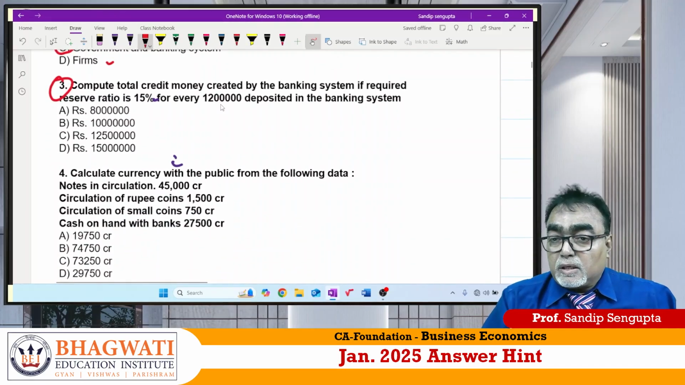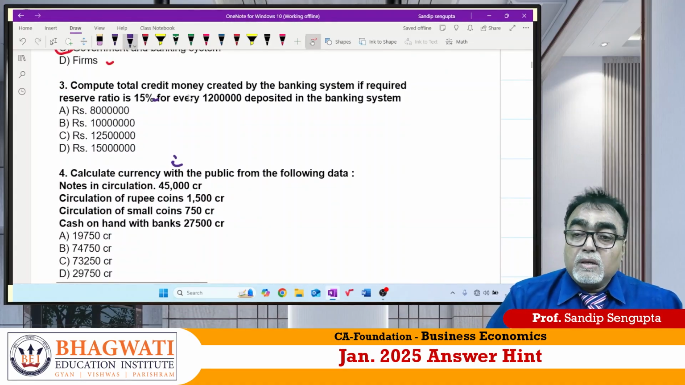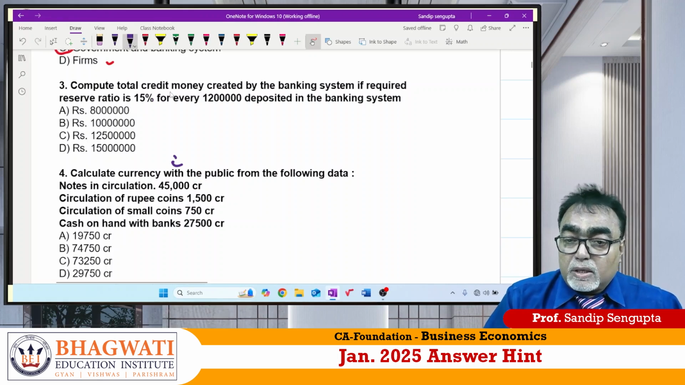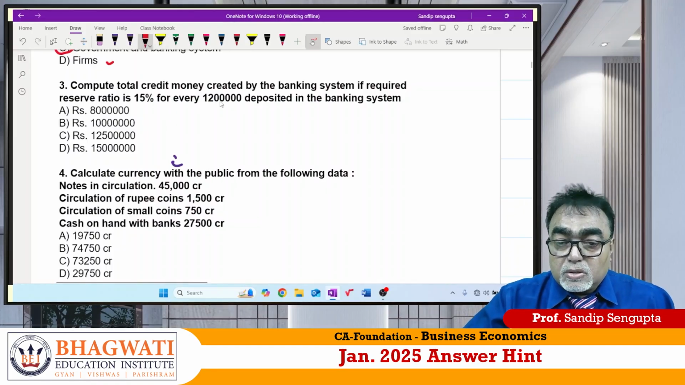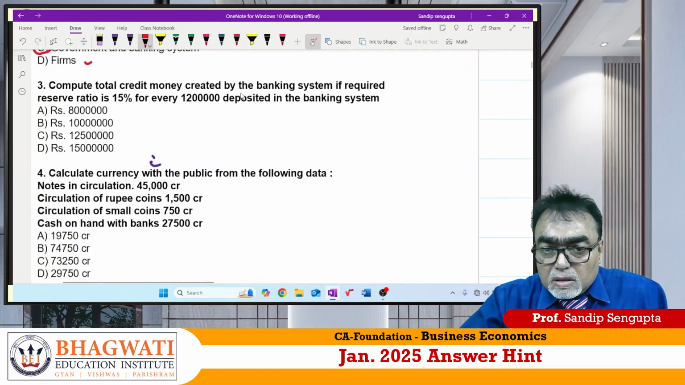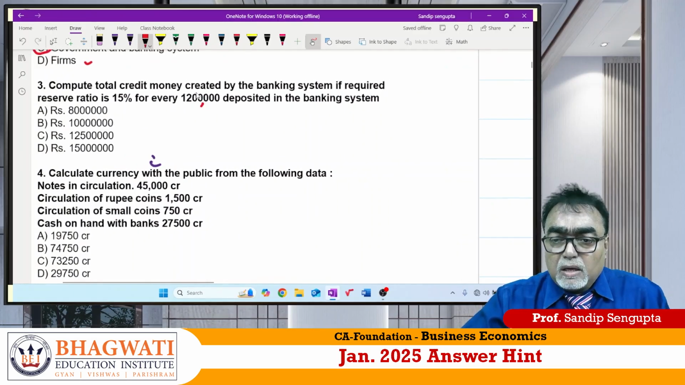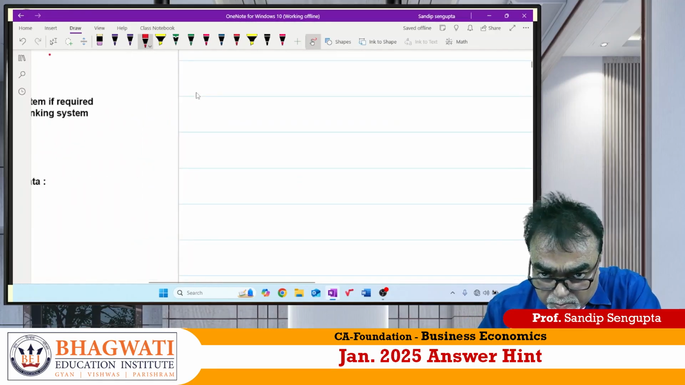Question number 3. Carefully follow me. The formula which I have written will be helpful here now. Compute total credit money created by banking system if required reserve ratio is 15% and primary deposit is 1,20,000 or 12 lakh. So what is the formula we have just found out, beta?